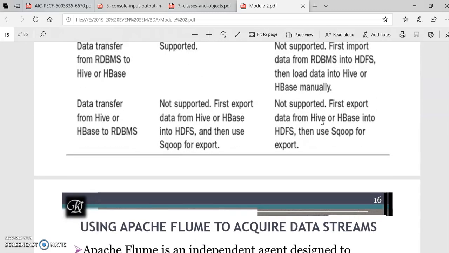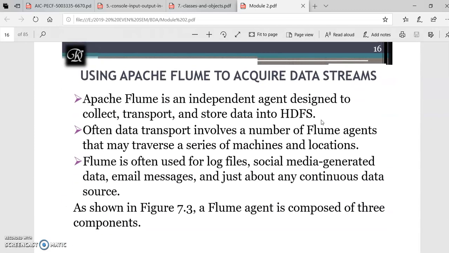The next tool we have here is Apache Flume, used to acquire the data stream. Apache Flume is an independent agent designed to collect, transport and store data in HDFS. Whatever transformation processes we have can be easily performed by making use of Apache Flume. The data transport involves a number of Flume agents that may traverse a series of machine locations. Flume is often used for log files, social media generated data, email messages and just about any continuous sources.